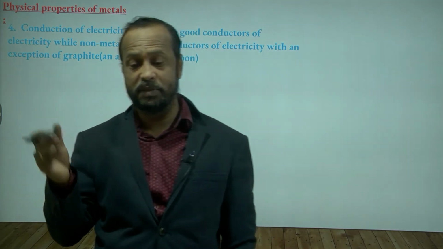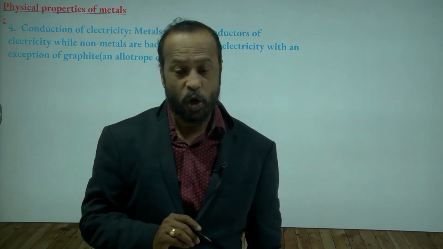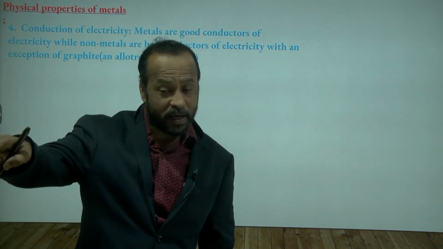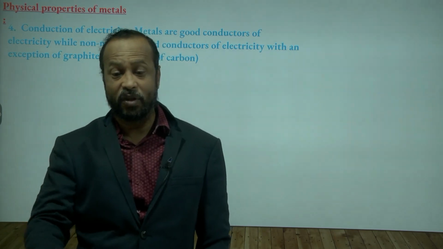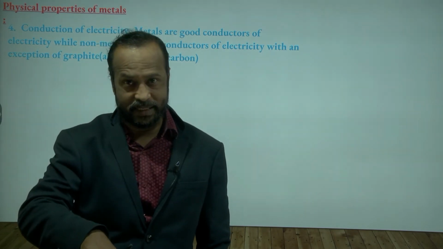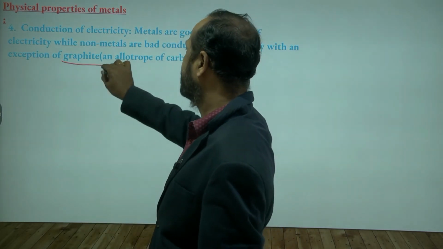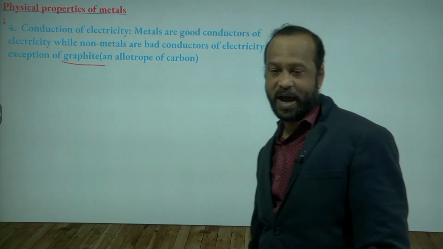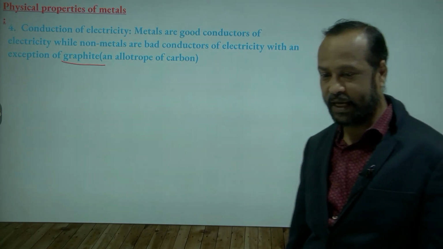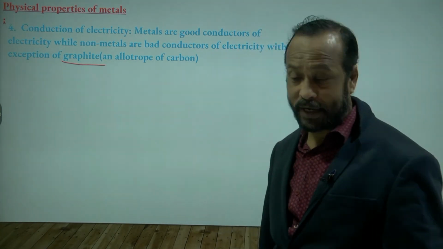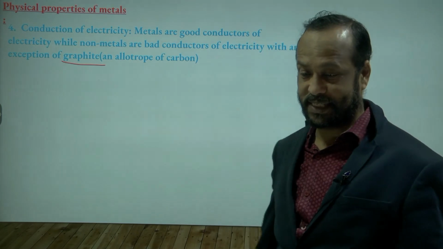This is an exceptional case. Important for your examinations, in the IIT exam, somewhere they may ask you: give an example of a non-metal which conducts electricity. So you can write graphite. Graphite is an example of a non-metal, but it's a good conductor of electricity.